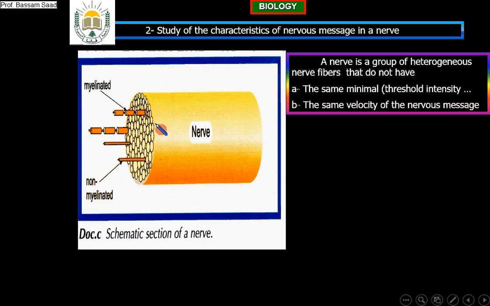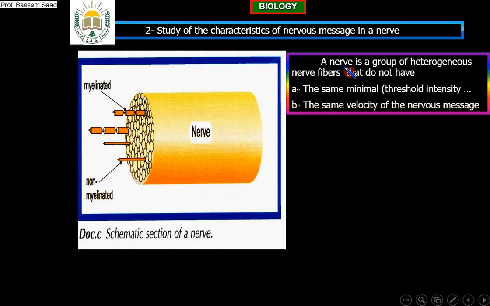So look to this document. Here we have a myelinated nerve fiber with myelin sheath. Here we have a non-myelinated nerve fiber. Look to this fiber. It is thin, very thin, having a very small diameter. But this one has a larger, bigger diameter. So the fibers inside the nerve are not alike, not identical, not homogeneous. For this we say a nerve is a group of heterogeneous, different nerve fibers.